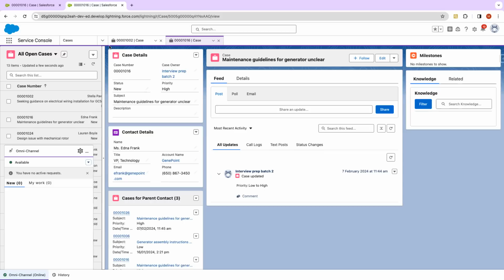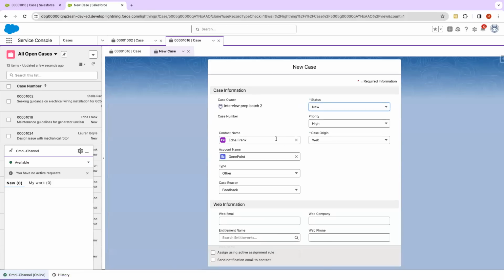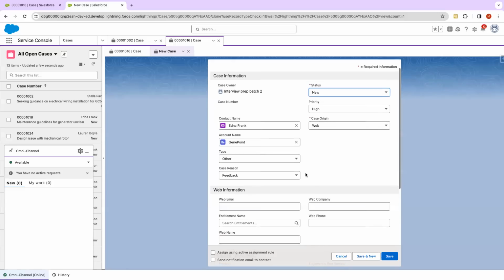Now, if I create a high priority case, let's say if I clone a case, it very well is possible that it might not actually route, then we will see what is missing, okay?